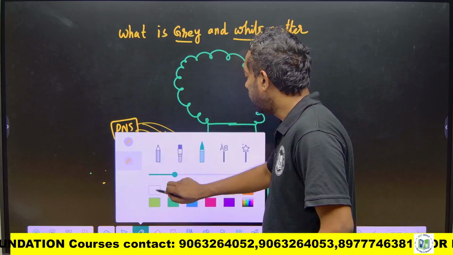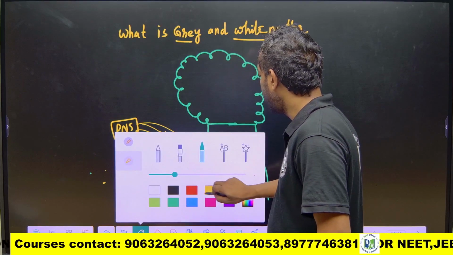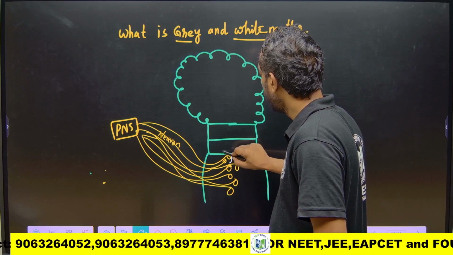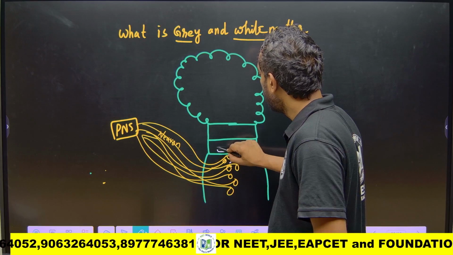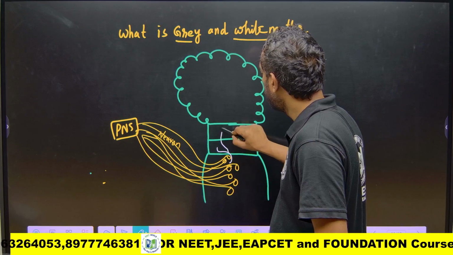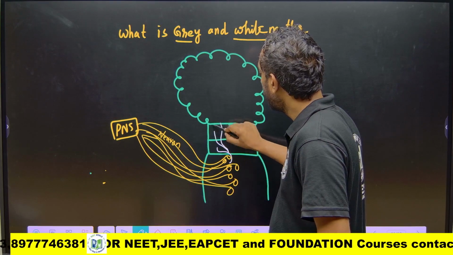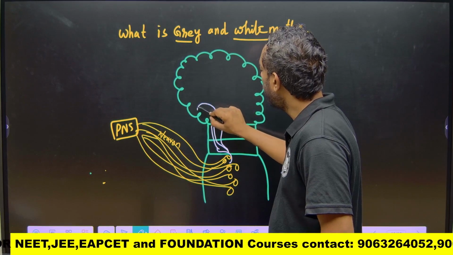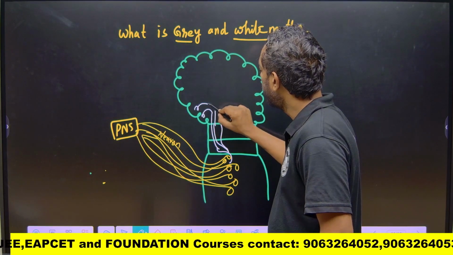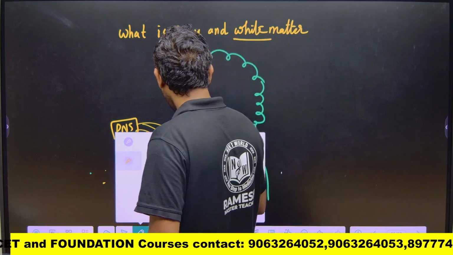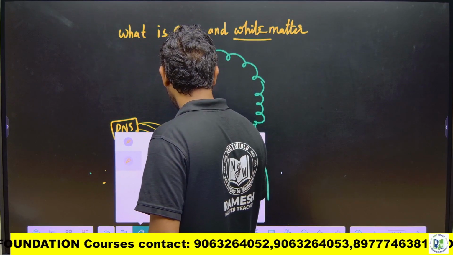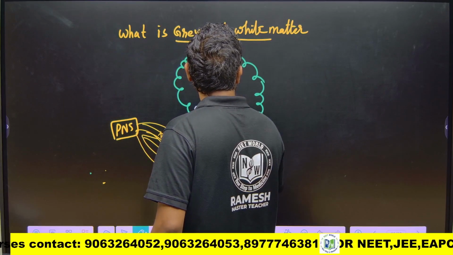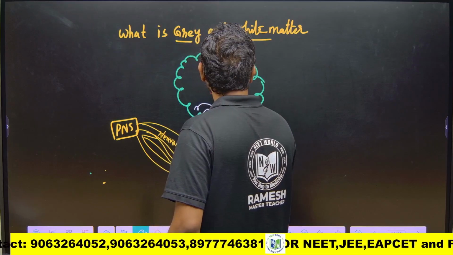In the central nervous system there are neurons, and from these the axons carry the signals to the cerebrum. There is a relay center in the central nervous system called the thalamus.